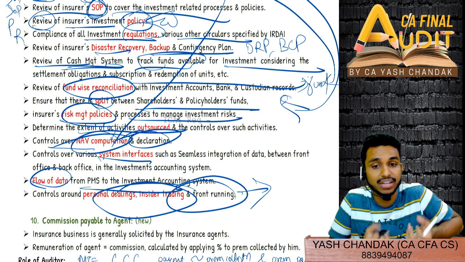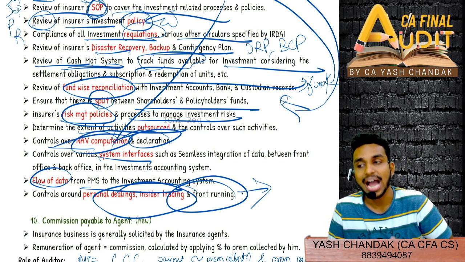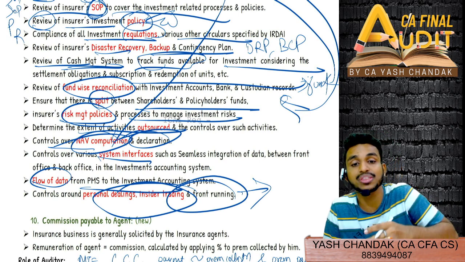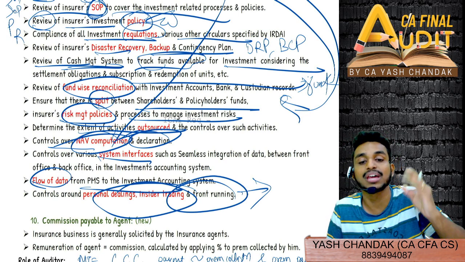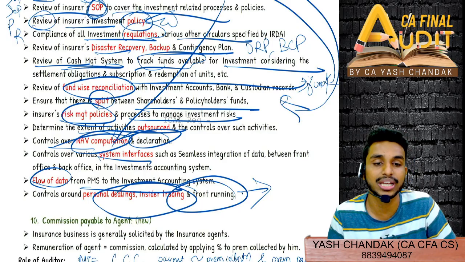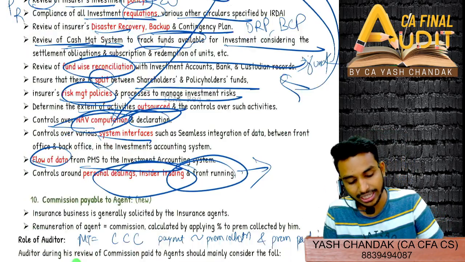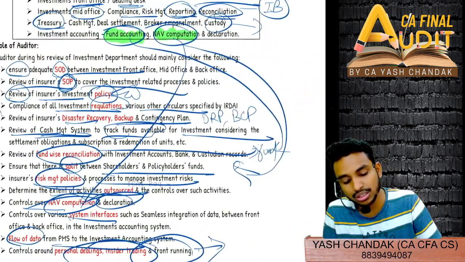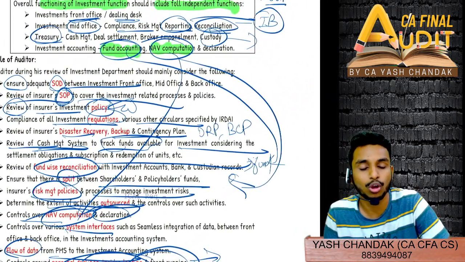So since I had this advanced information, as I am the broker, I utilize this information. So this is called front running. Just before everyone, I utilize this information. So that is not proper, right? Then come to commission payable to agent. You can just go through all these points again and you'll follow what all points you need to write.